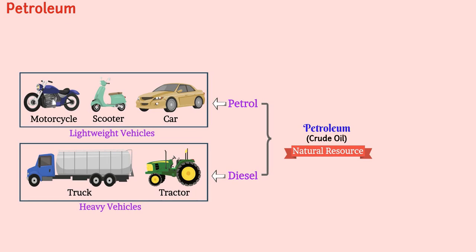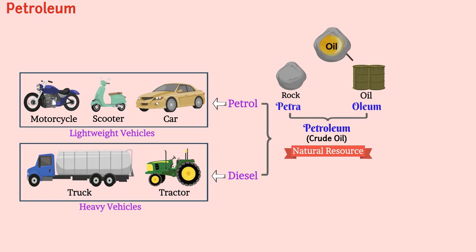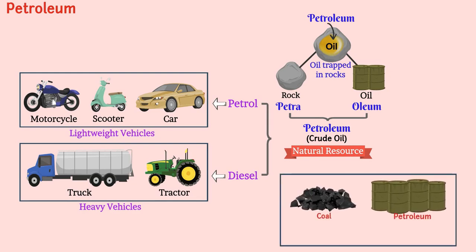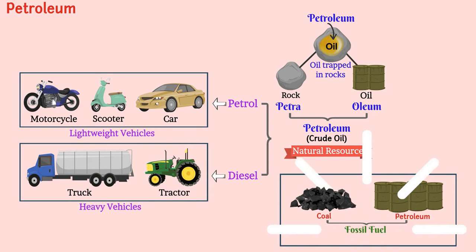Do you know how the word petroleum is formed? Let me tell you. In this word, petra means rock and oleum means oil. The oil that is trapped in rocks is petroleum. Like coal, petroleum is also a fossil fuel, which is an exhaustible natural resource.